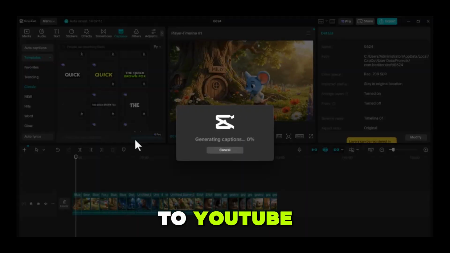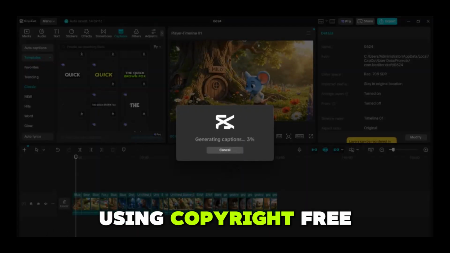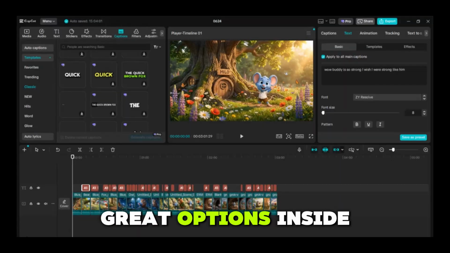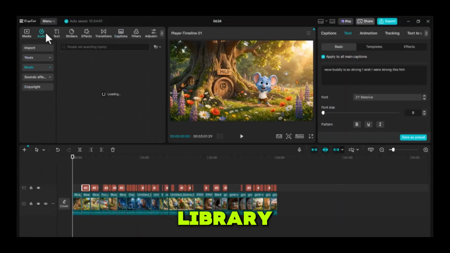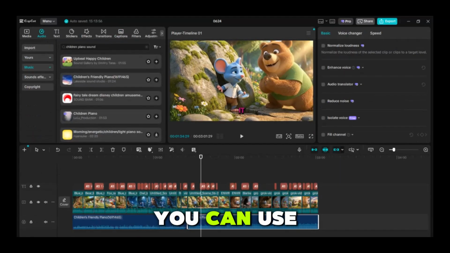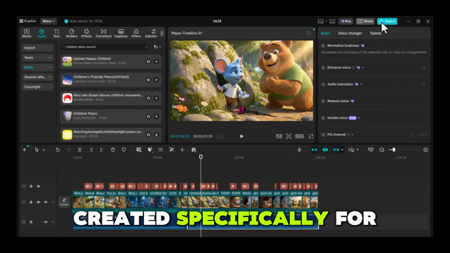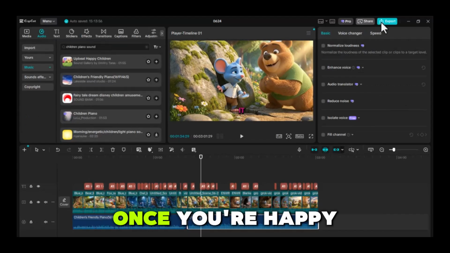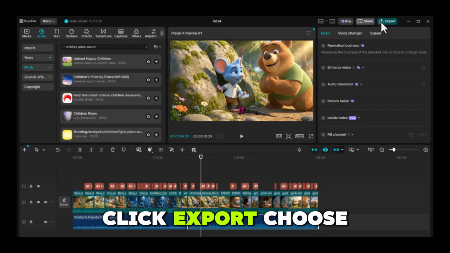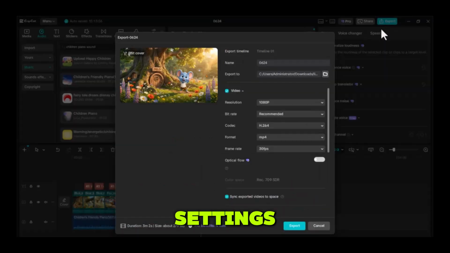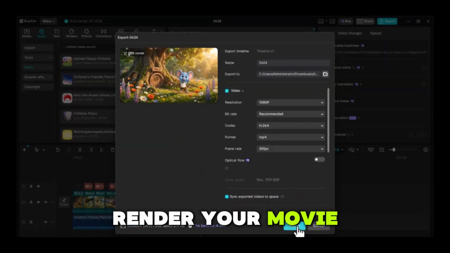If you're uploading to YouTube, make sure you're using copyright-free music. You can find great options inside the YouTube audio library. Or, if you prefer, you can use AI-generated music created specifically for your videos. Once you're happy with everything, click Export, choose your preferred quality settings, and let CapCut render your movie.